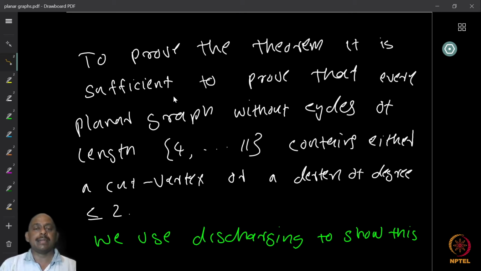Now what we are saying is that every such graph contains either a cut vertex or a vertex of degree less than or equal to 2. Therefore, no minimum counterexample to 3-colorability can be any of these graphs. If there is a counterexample in this class, I can always talk about the smallest counterexample, and therefore it cannot be there. So that is the idea. To prove that any such graph contains either a cut vertex or a vertex of degree less than or equal to 2, we are going to use the discharging method.